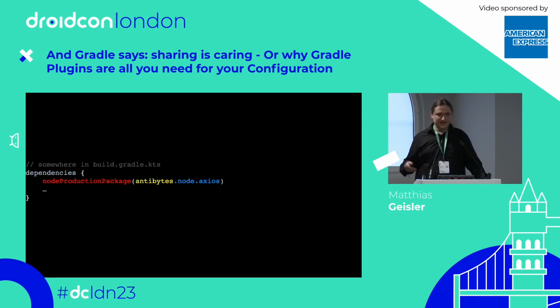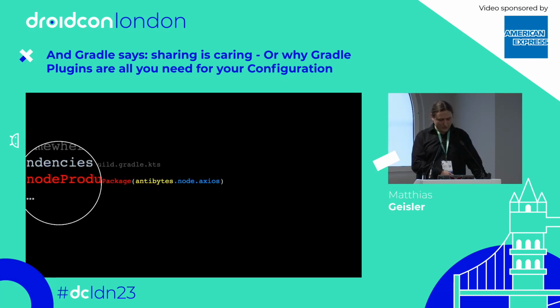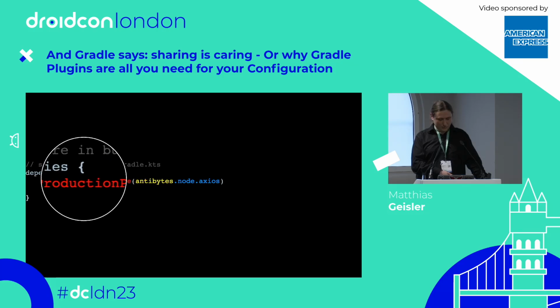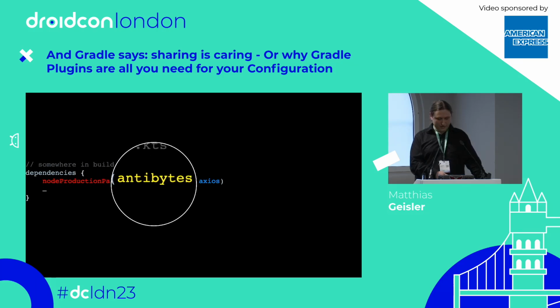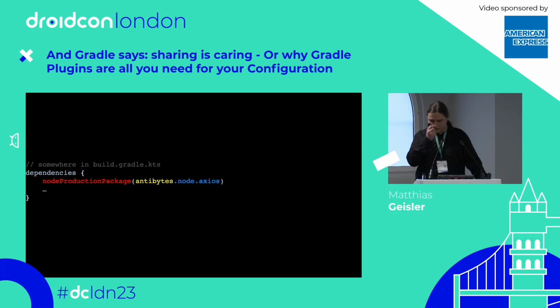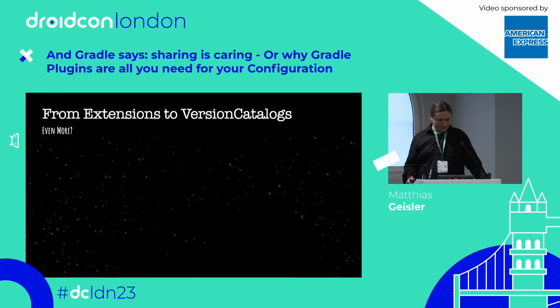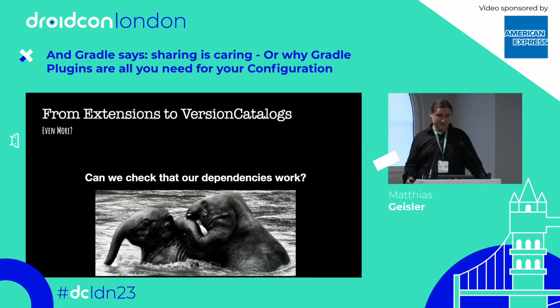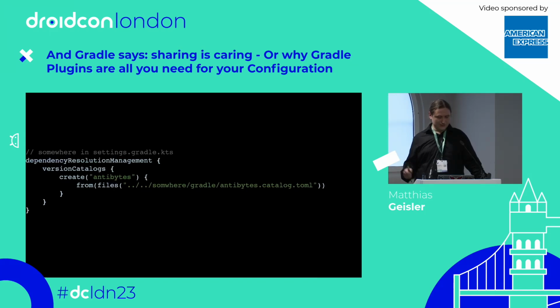And then we can simply hook it in. That's what I said. We have now this node production package thing. We can use our version catalog with our node Axios package, and that's it. Great. Can we do even more? Of course we can, because what we want to have is confirmation that our dependencies work, right? And actually, you might already know how to cross-check your dependencies right now, because that's super easy.